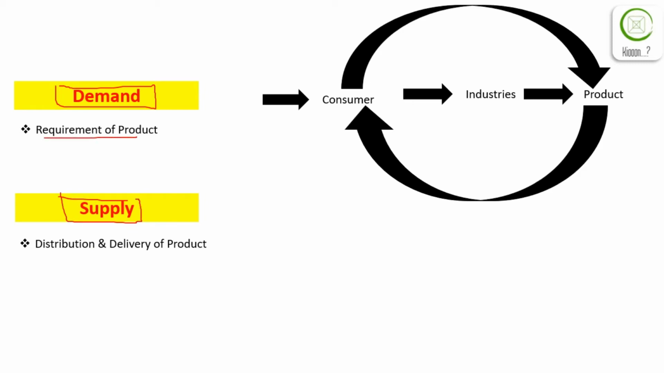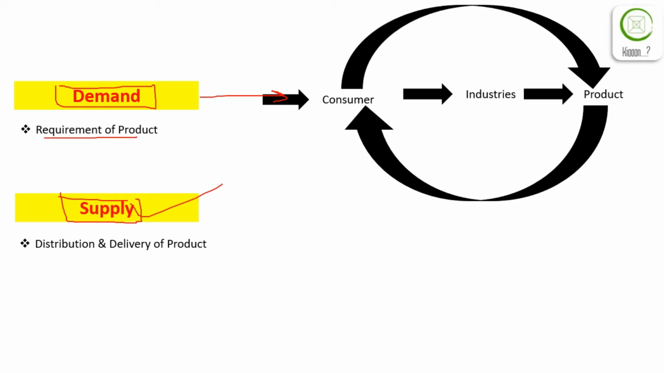The requirement of a product from the consumer side will be considered as demand, while the availability of the product to the consumer will be considered as supply or the supply chain network. In this case, we will give a simple example of smartphones.